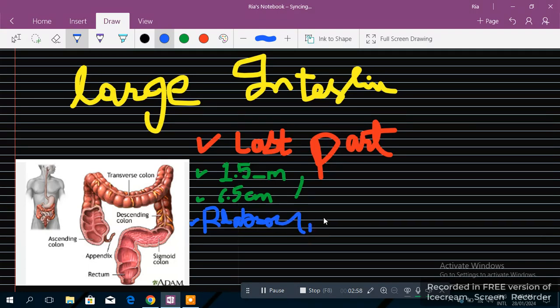Reabsorption of what? Salt, ions, and vitamins. A synthesis of vitamins also happens in this part, and reabsorption of electrolytes also happens, like sodium and chloride, sodium chloride. And here the formation of feces happens. It's waste which is supposed to go out. This means we call this the formation of feces.